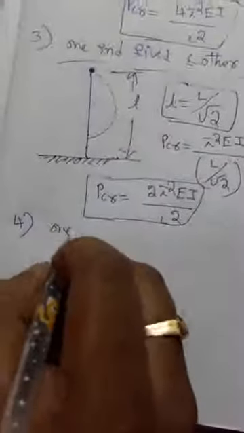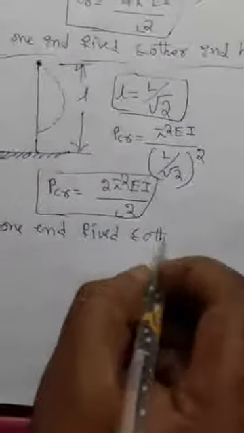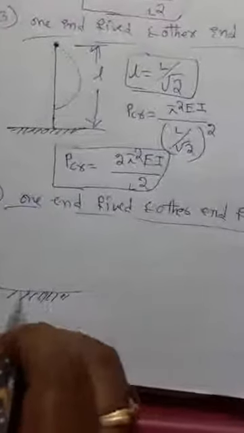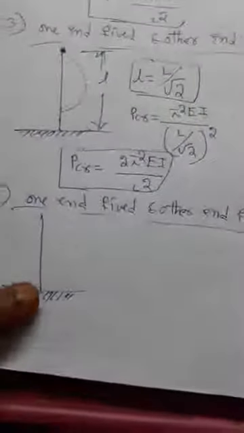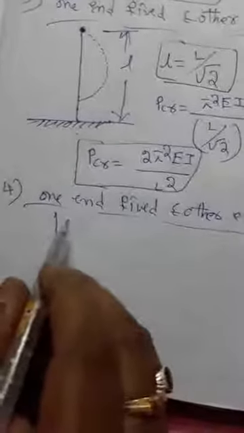And the last condition is one end fixed and other end free. For this condition, the diagram is like this. Why? Because here it is fixed, and here the end is free.